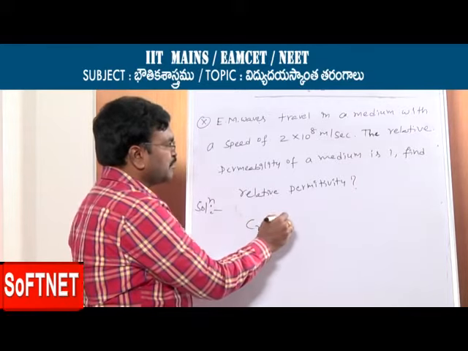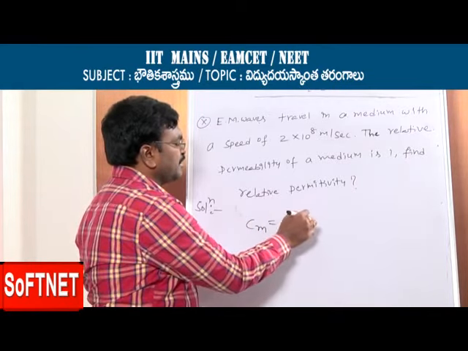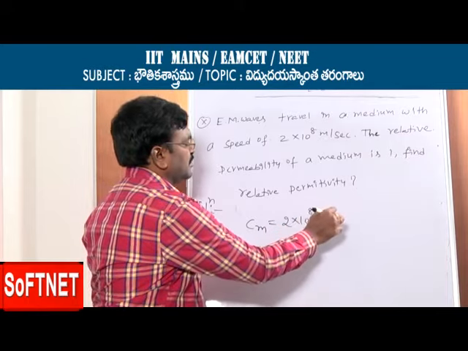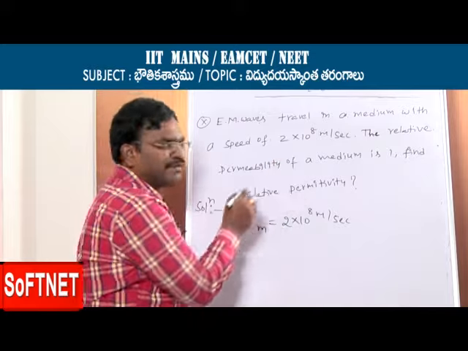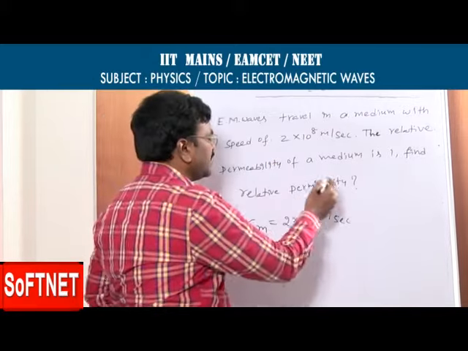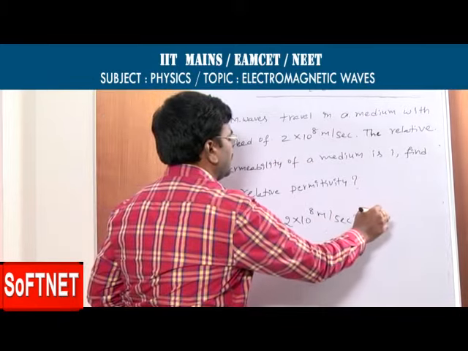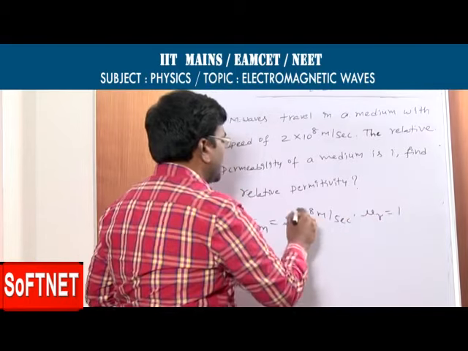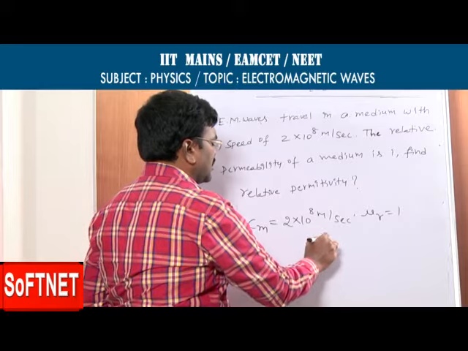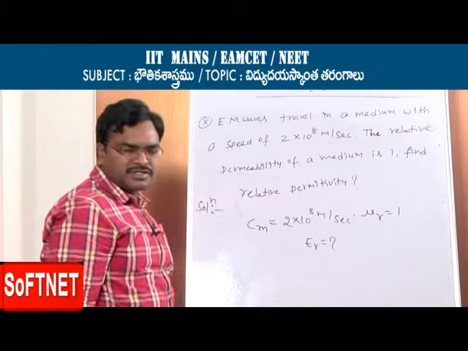Velocity of light in a medium is 2 into 10 to the power of 8 meter per second. Relative permeability, mu r, is 1. Relative permittivity, epsilon r, is equal to how much?